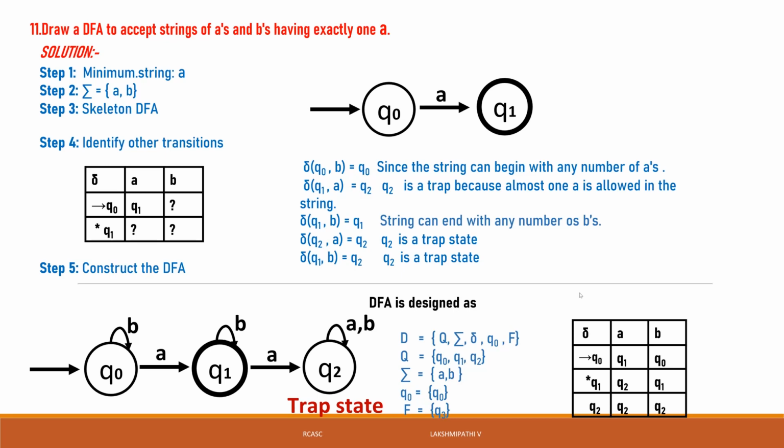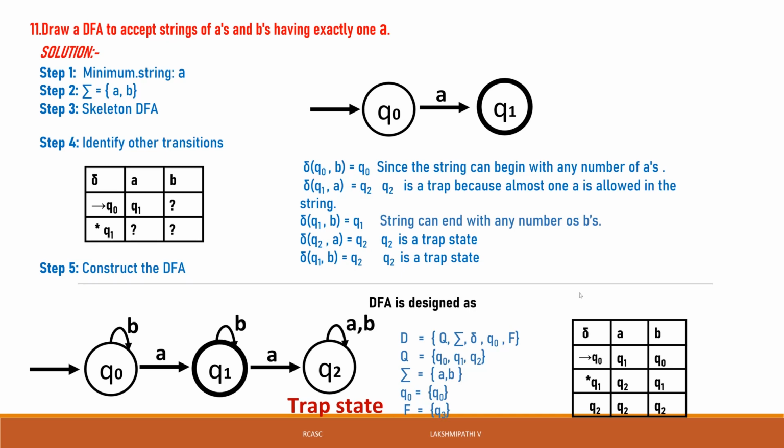Then one more example, BAB. Q0 of B is Q0, then Q0 of A is Q1, Q1 of B is Q1. At that time it will be accepted. It's very clear. Just take many different strings, then trace them in this diagram, and you will see whether each is accepted or not.